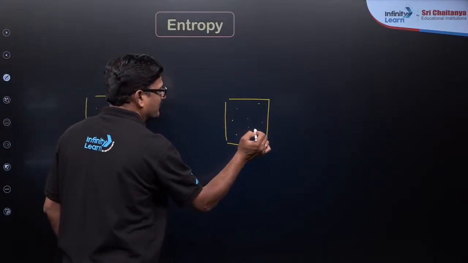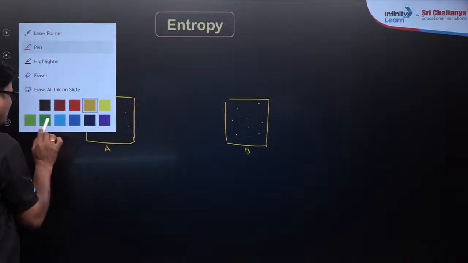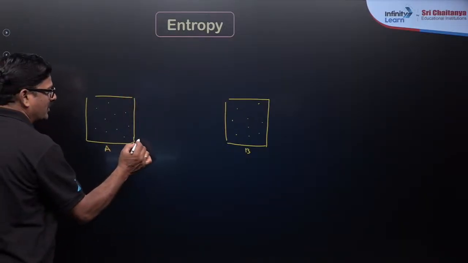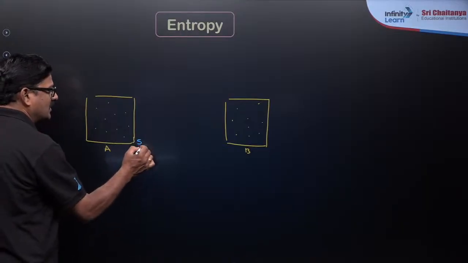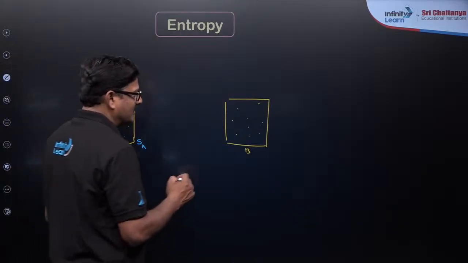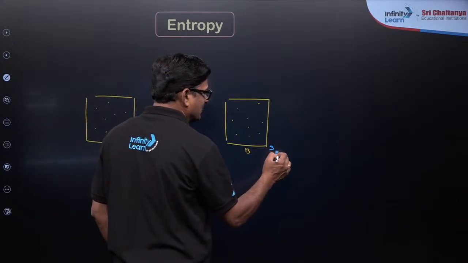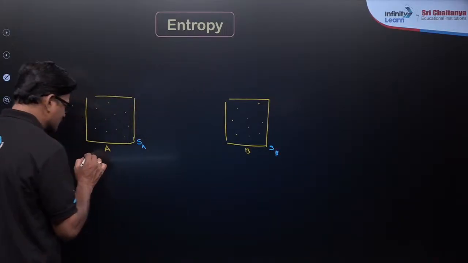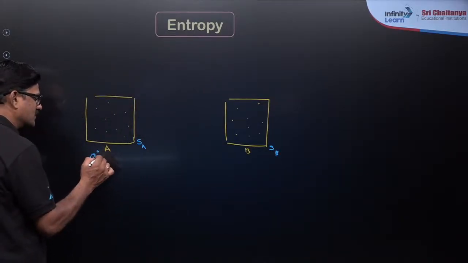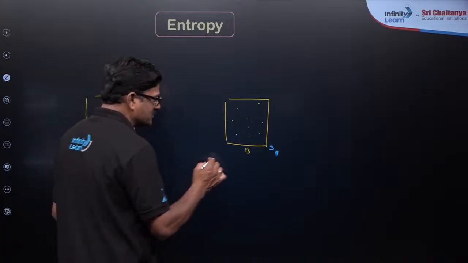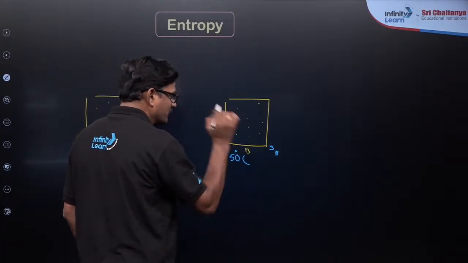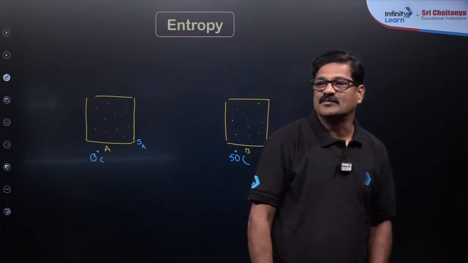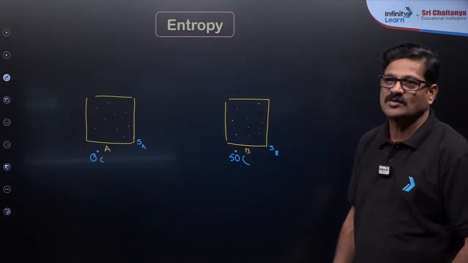Okay, carefully you see. And it has some entropy, that is called entropy SA, and it has an entropy SB. Now the temperature of this is going to be 0 degrees centigrade, and this temperature is going to be 50 degrees centigrade. Okay, now whose entropy is more? You tell me, whose entropy is more?